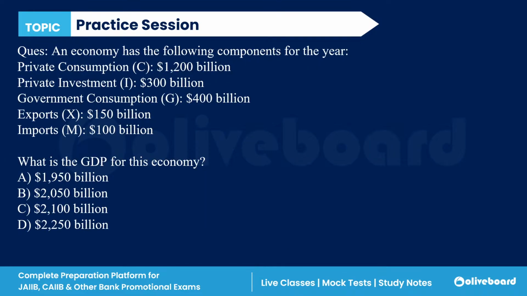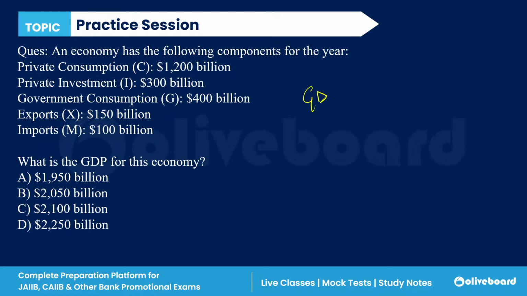Clear? Okay. Next question. An economy has the following components for the year. Very easy. Private consumption, private investments, government consumption, export, import. Okay, what is the GDP for this economy? Very simple. Now, this you can also just answer.